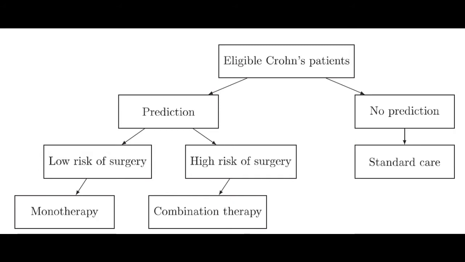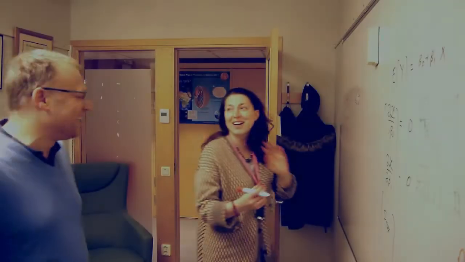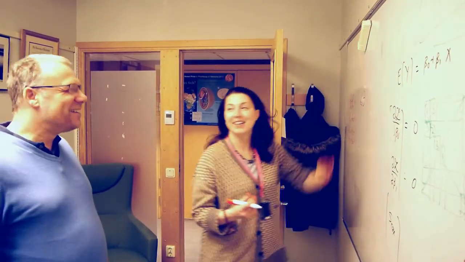This is the ideal or target trial we would like to conduct because comparing the two randomized arms provides a direct estimate of the clinical utility. However, this may not be feasible nor timely. Instead, we could attempt to emulate this target trial using observational data. Using the same eligibility criteria and decision rule, we would try to identify patients for whom we could predict their risk of surgery at the time of diagnosis and see which treatments they actually received.